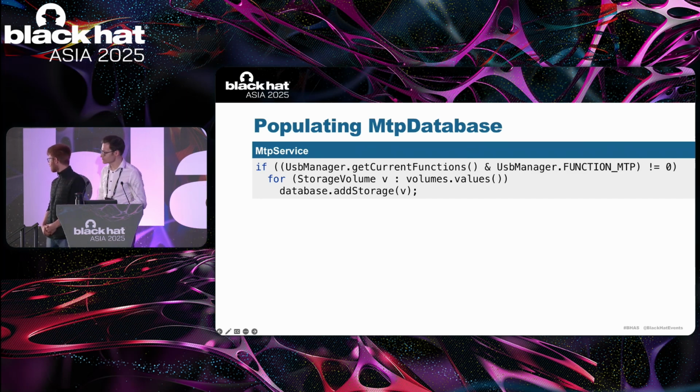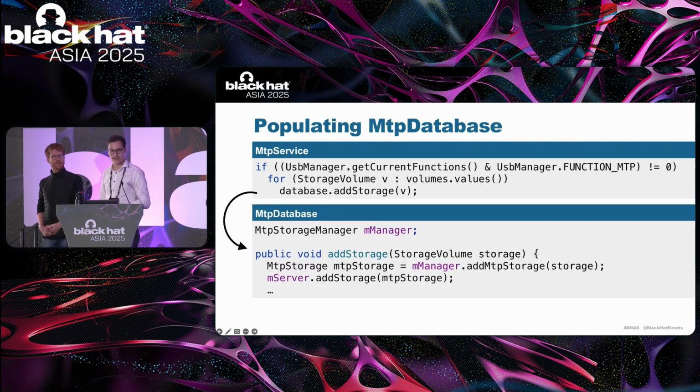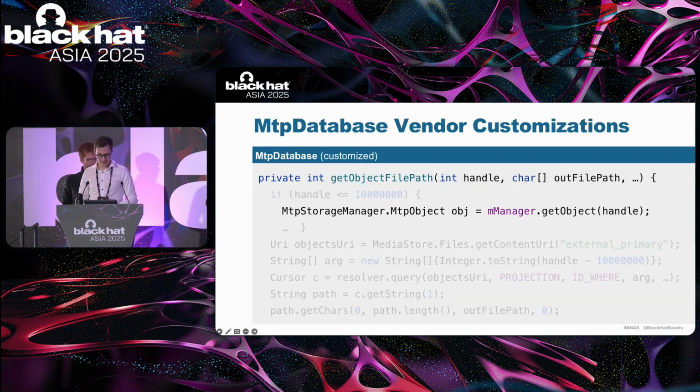And inside the MTP database, you can see that we have this MtpStorageManager class and the instance called mManager. This is where the volume is actually added. And inside the MtpStorageManager is where the individual files are enumerated and assigned individual object handles, or file handles. Remember, these are the unique identifiers for every individual file. So this, at least so far, is how MTP is implemented in the upstream Android open source project.